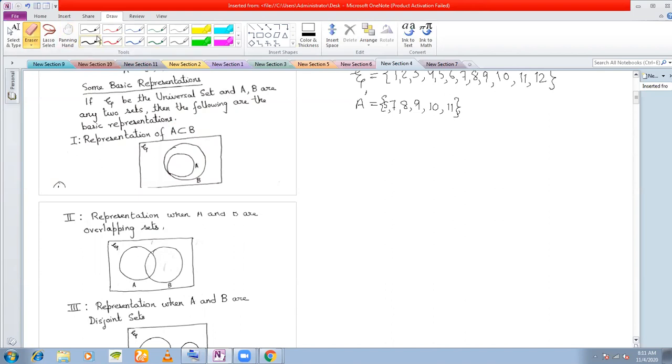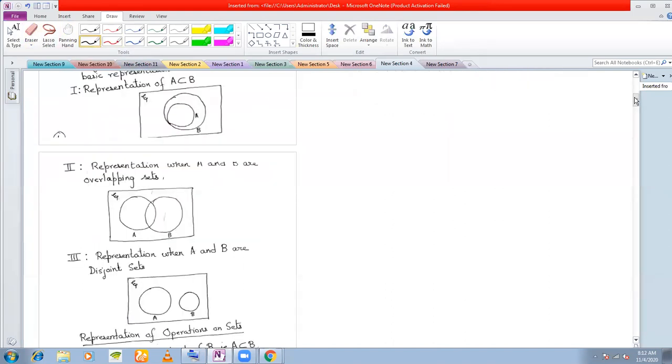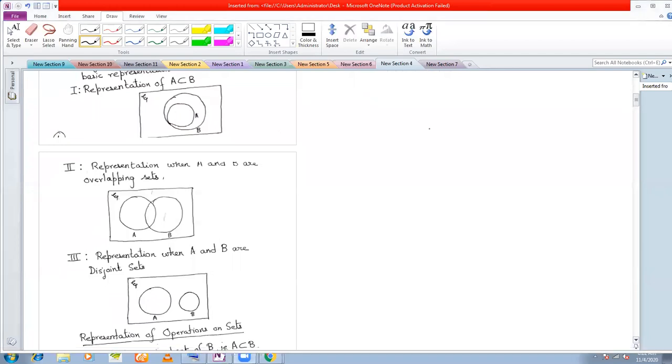Yes, sir. So with that, we move on to the next basic representation, and in fact, a very important representation. Overlapping sets. How to represent overlapping sets? Now, can anyone tell me what overlapping set is before I proceed with this? Can anyone tell me? So Anushka, can you tell me?